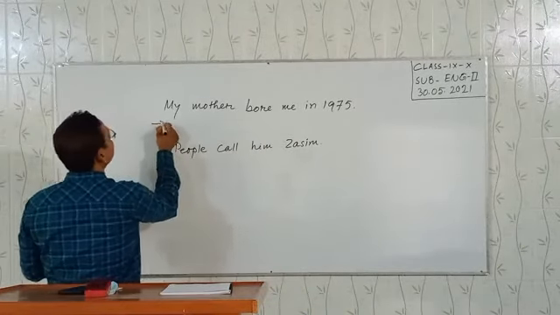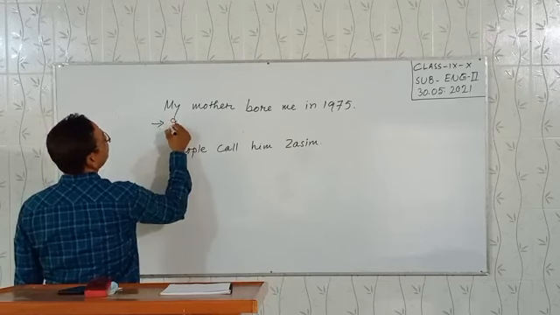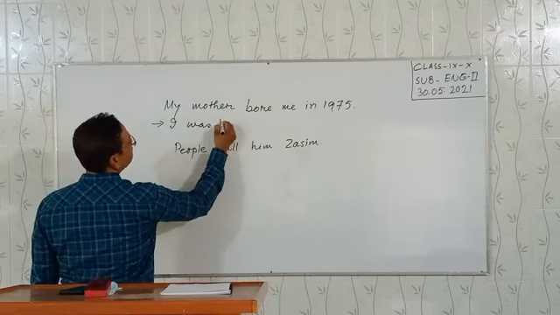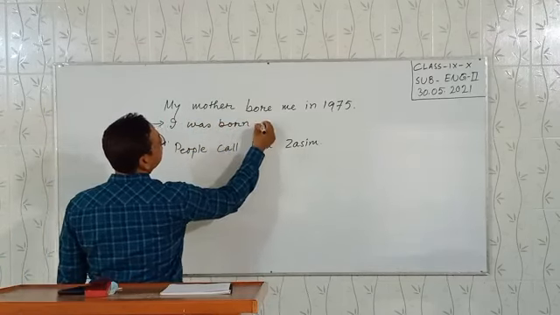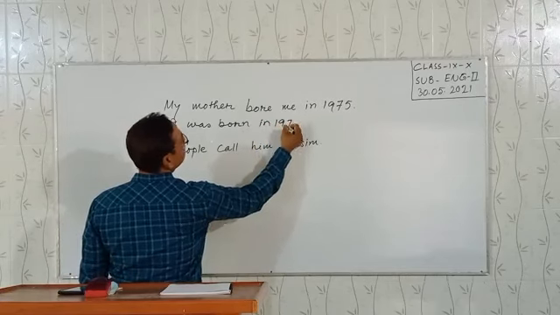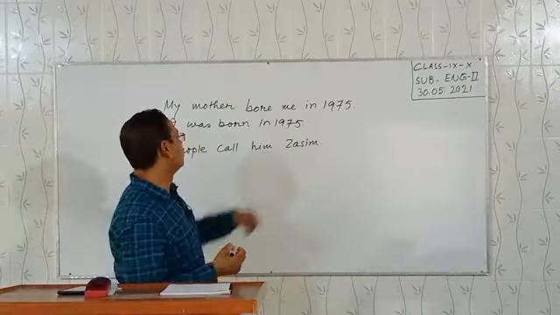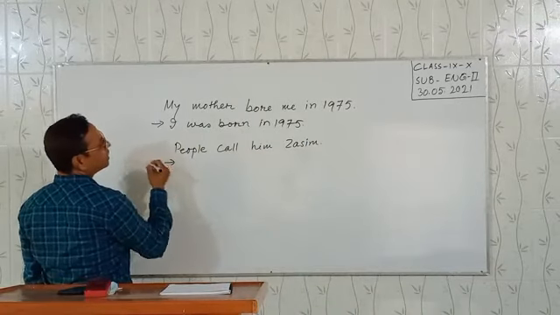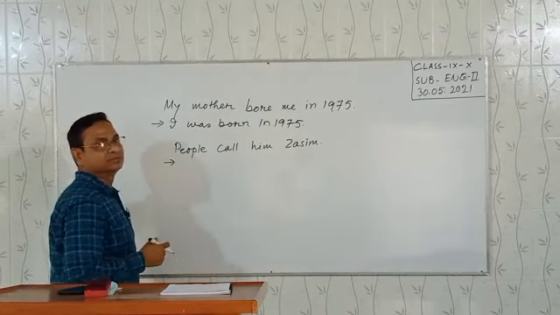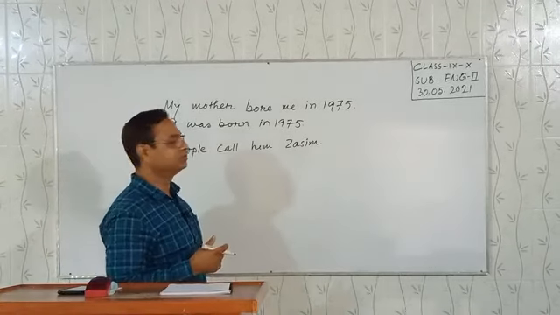We usually say, I was born in 1975. This is the common use in English. And people call him Joshi. This is another unusual form.